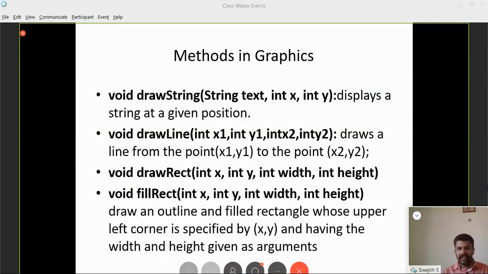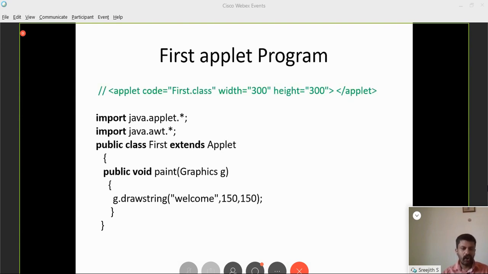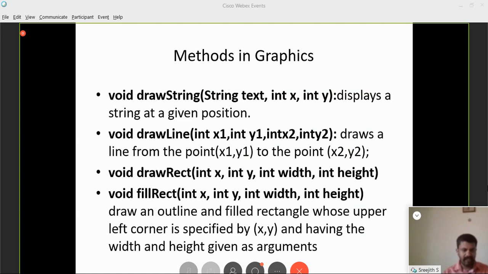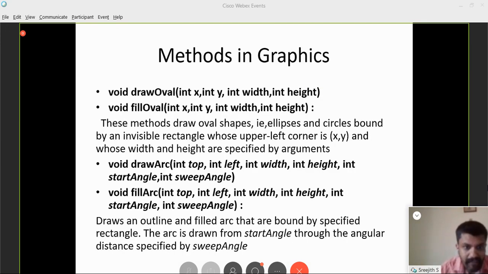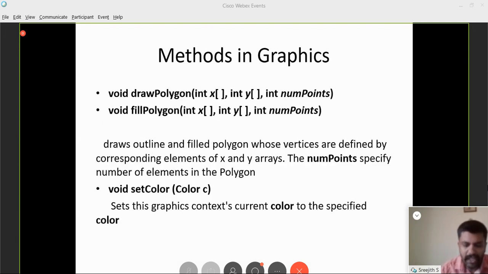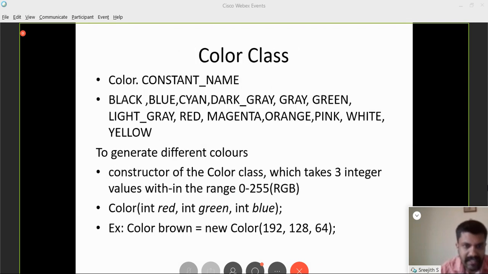Now we can see a lot of other methods in Graphics. One method that we have seen is the g.drawString method. Similarly, there are a number of functions available in Graphics. You can learn all of these functions. Of course, you cannot learn them by heart, but we have to be familiar with some of the methods: draw line, draw rectangle, draw arc, draw oval, fill oval, draw polygon, fill polygon, etc. Similarly, there are options for changing the color, the Color class, and we can change the font also. I will demonstrate one more program.